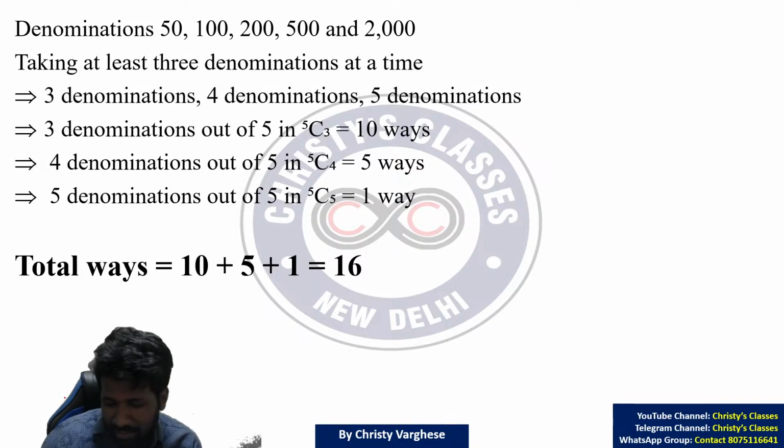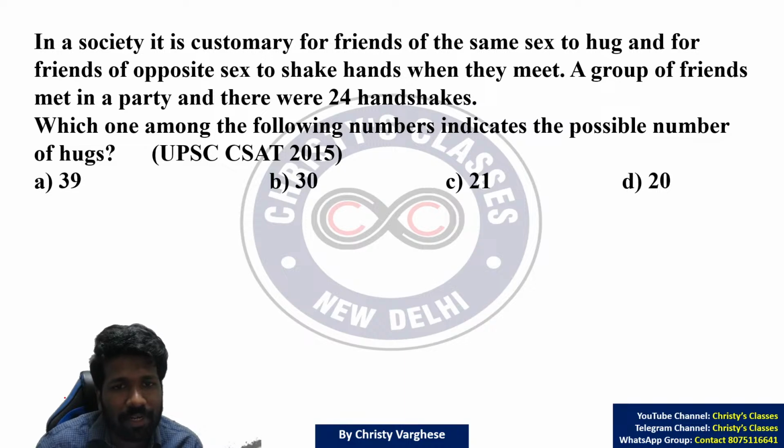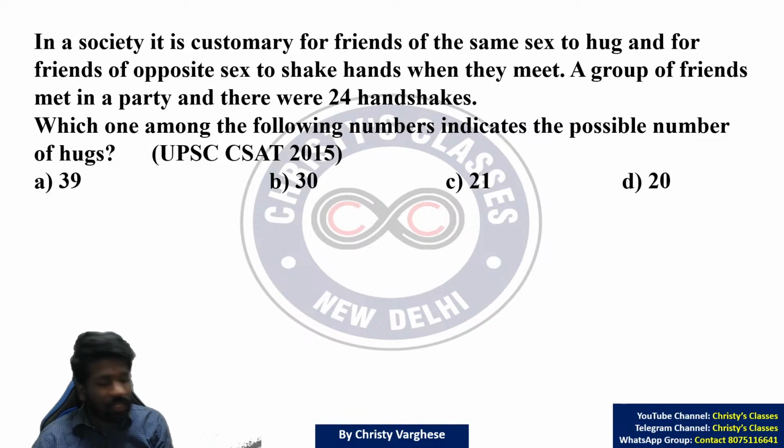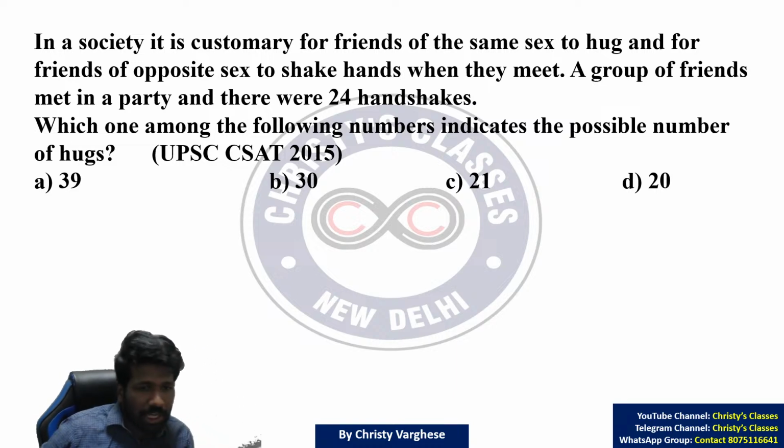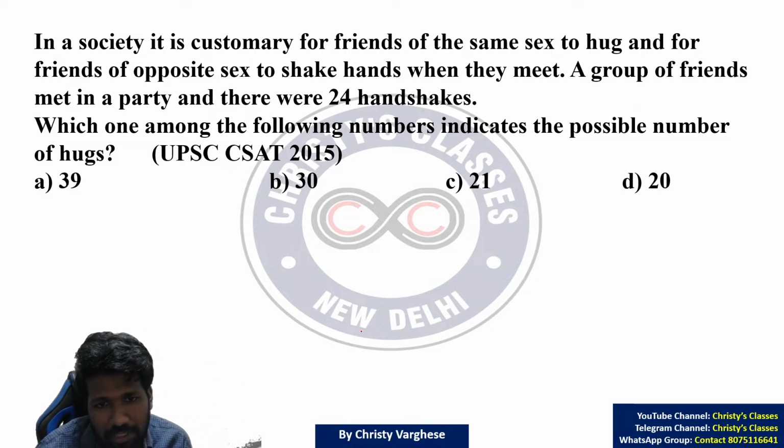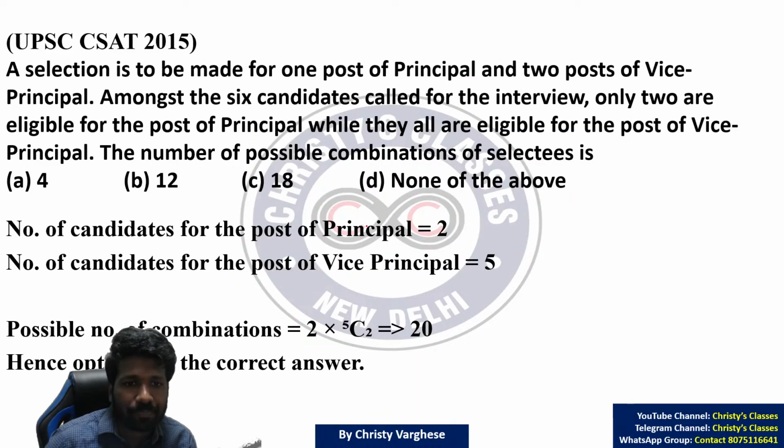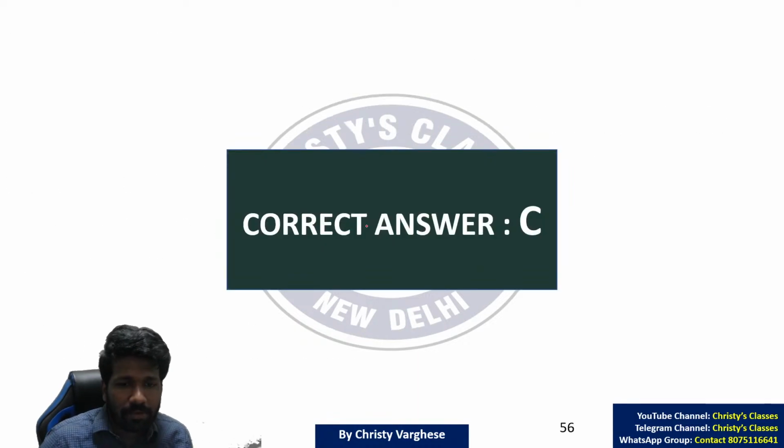Super easy, na? This was a 2020 CSAT problem. The same type of question was repeated in other exams also. Even this question is the shake hand problem and an extension of it. I have discussed a shake hand problem, na? Extension of that question is this. Try this as homework. Then I will show you one more question.